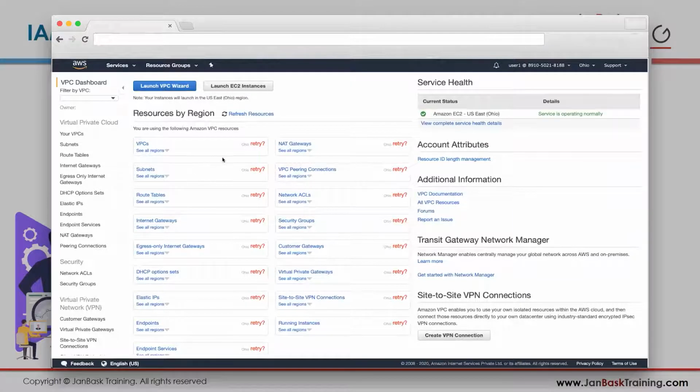But now I have removed that access, so he's not able to access the VPC. Don't worry about VPC, don't worry about EC2, just concentrate on the permissions for now, because all these topics will have their own classes, two or three classes each. I'm just explaining how permissions work.